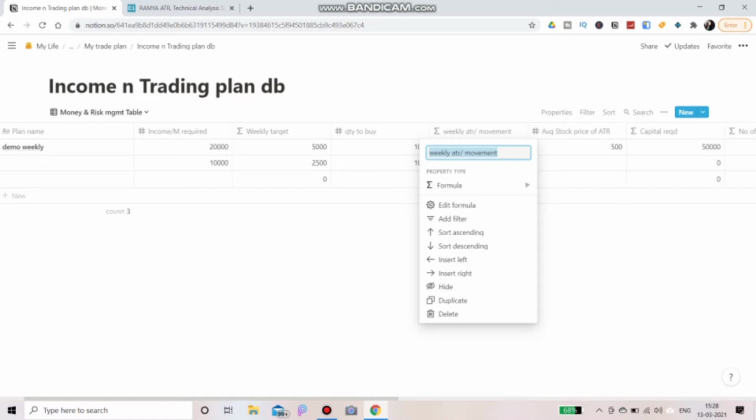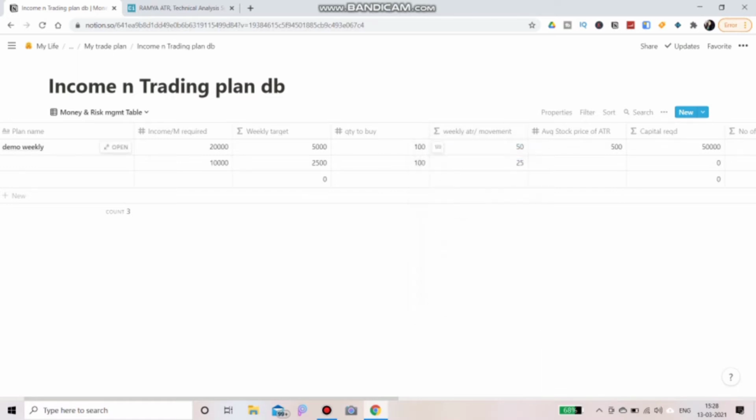That is an indicator in the platform, so you can see ATR. I have set this ATR to 25. So we need a 25 point movement in each stock to get this amount. Okay, I have made this formula, you can see the formula.